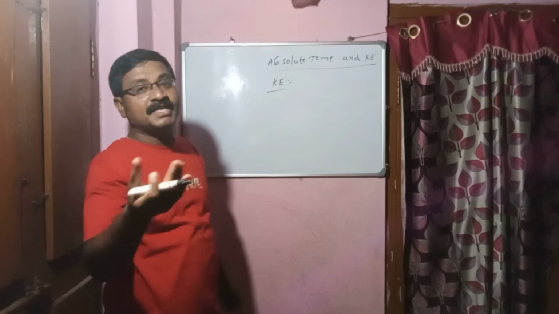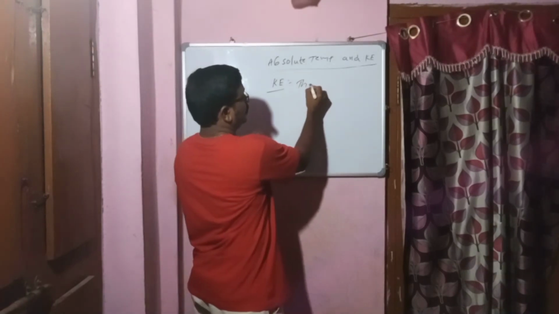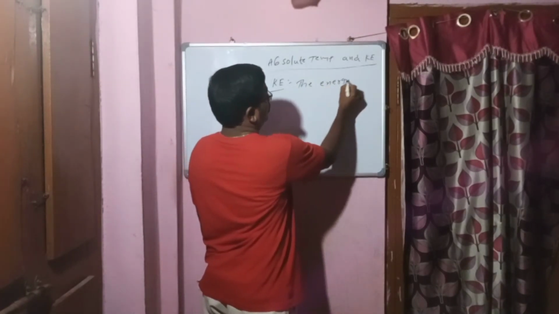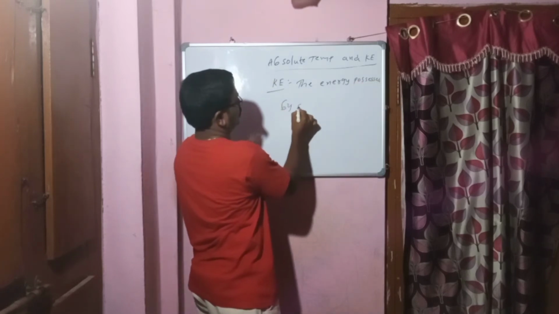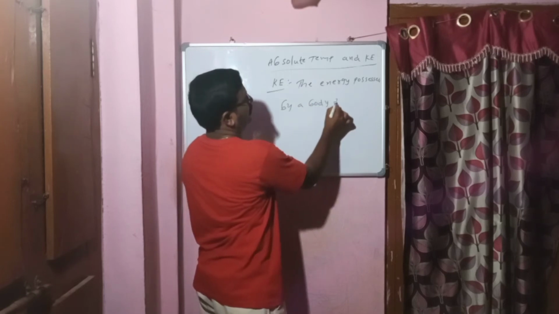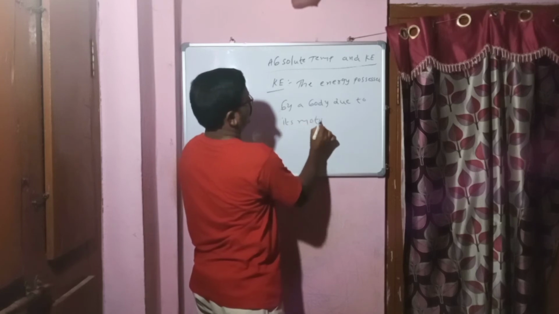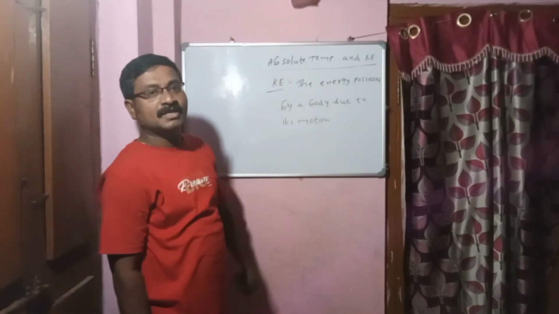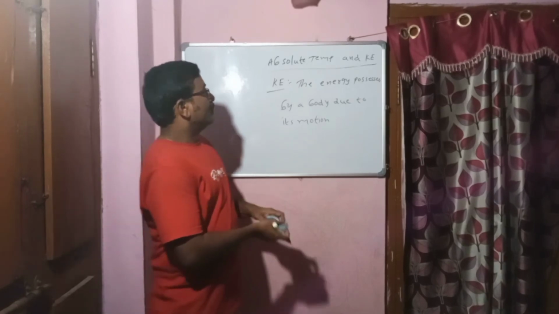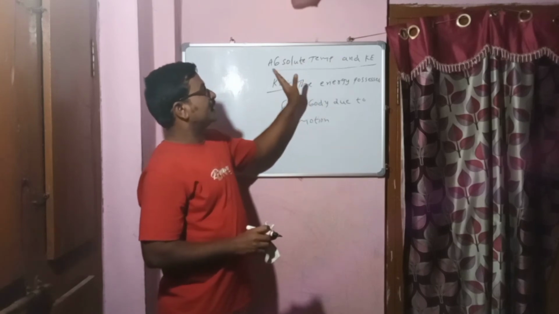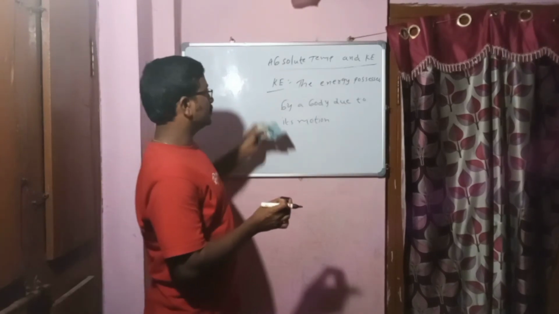The energy a body gets due to its motion is called kinetic energy. The energy possessed by a body due to its motion is called kinetic energy. Examples: human beings, vehicles, animals and birds. For the relation between kinetic energy and absolute temperature, we can do the food color experiment. We will discuss the food color experiment.